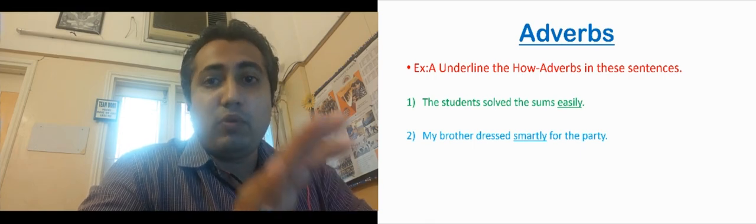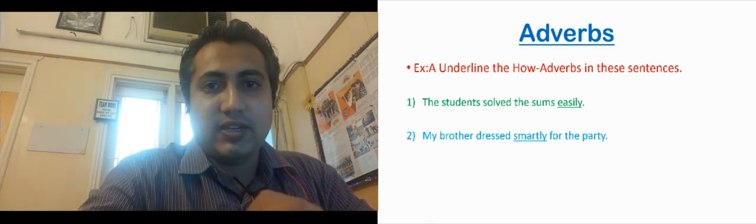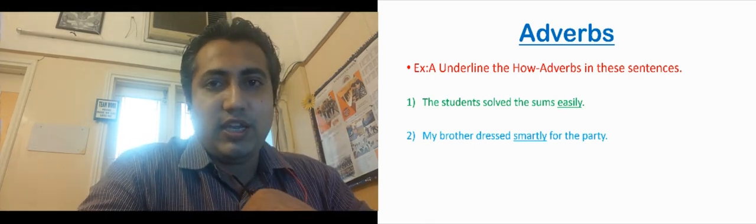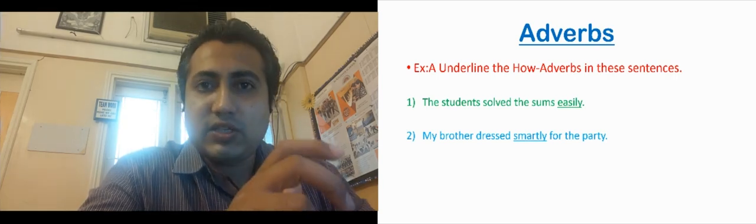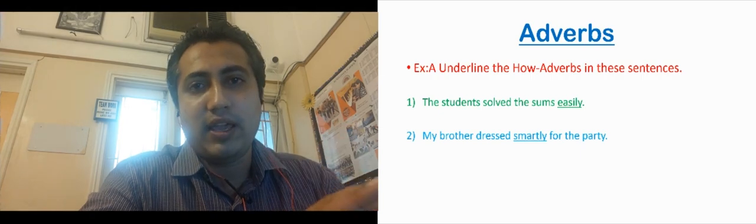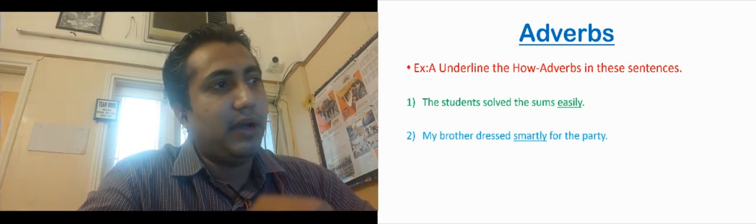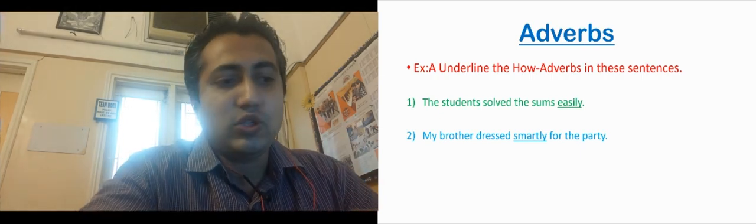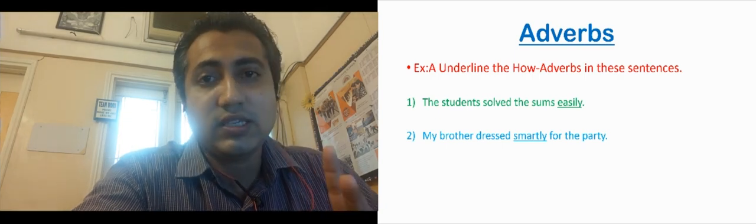Now next one, my brother dressed smartly for the party. What is the verb? What is the action here? Dressed. ड्रेस अप कर लिया, तैयार हो गए. ठीक है. So my brother dressed how? स्मार्टली. कैसे ड्रेसअप किया? स्मार्टली. So that is the adverb and that is why we have to underline it. So in this way you have to solve this exercise.